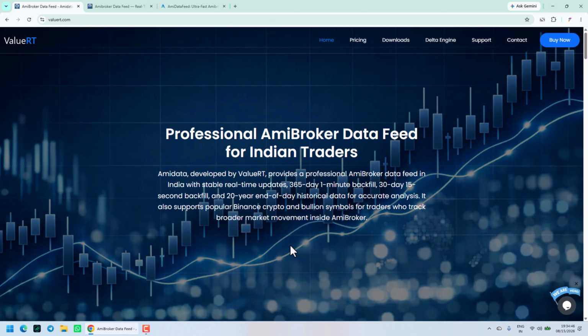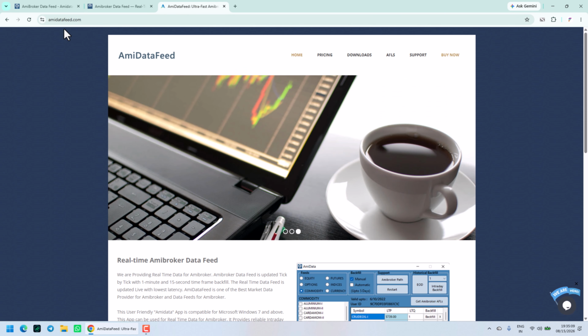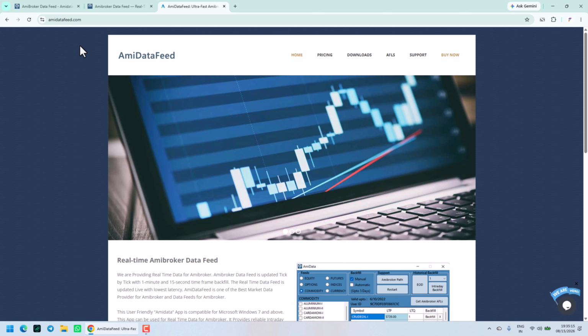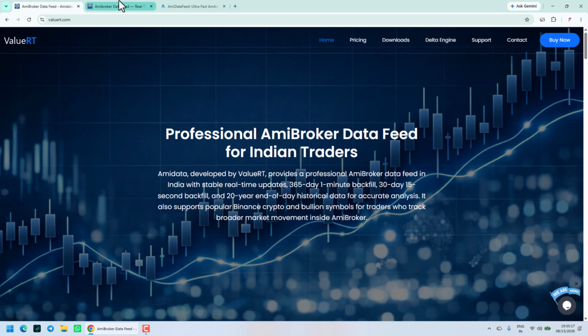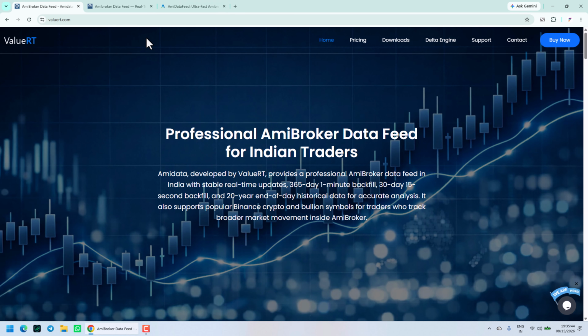Hello friends, today I will show you how to download and install Amidata, professional Amibroker data feed for Indian traders. You can download Amidata from three different websites: ValueRT.com, AmibrokerData.com, and AmiDataFeed.com. The same product is available on all these three websites.